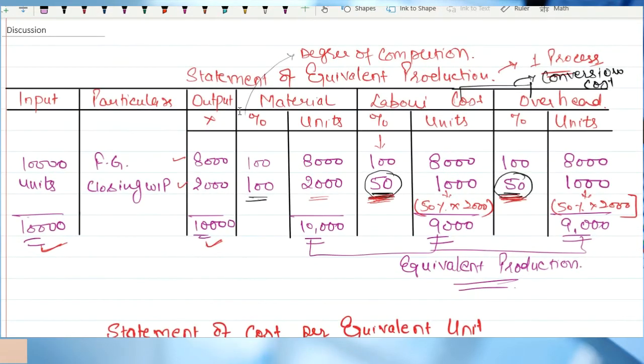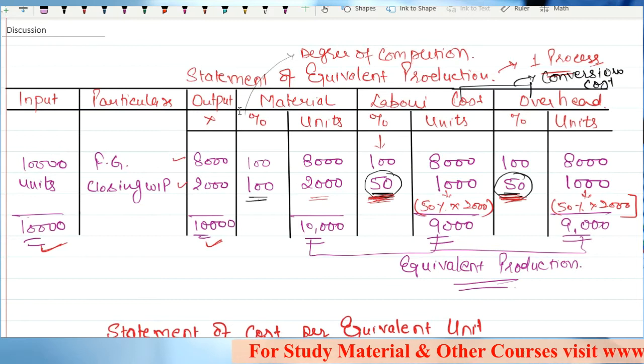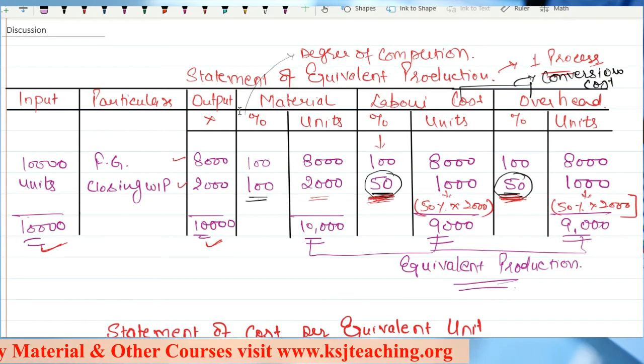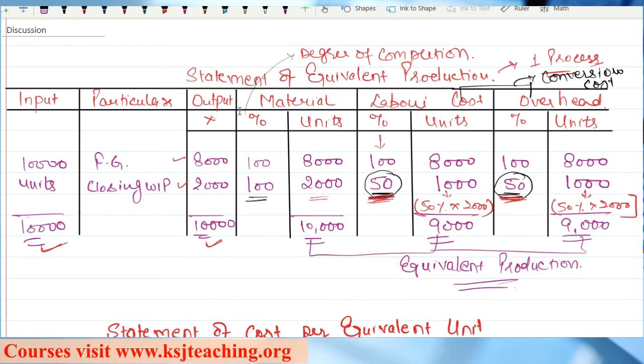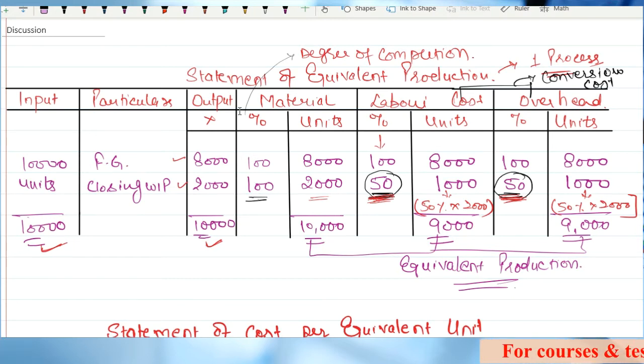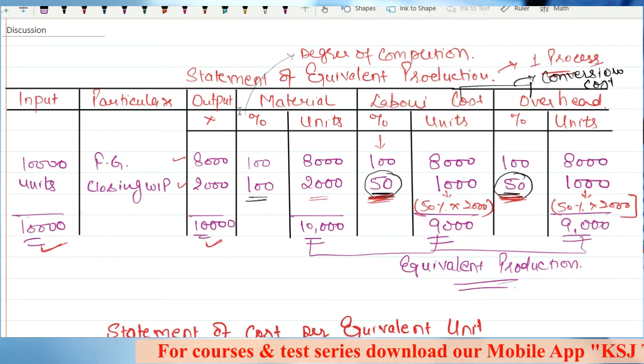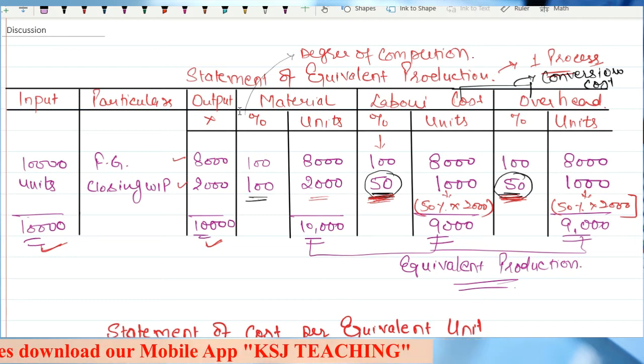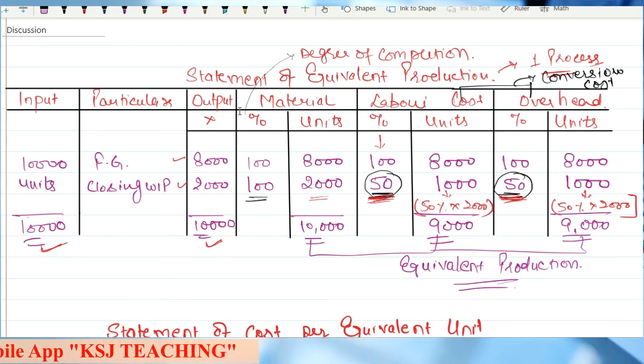Till now, whatever we have done, we have discussed only and only the number of units, isn't it? We say that material cost has been incurred on this many units, labor cost has been incurred on these many units, overhead cost has been incurred on these many units. So whatever we are dealing with, we are dealing everything in units only. Listen carefully to what I am saying. I am saying material cost has been incurred on these many units, right?